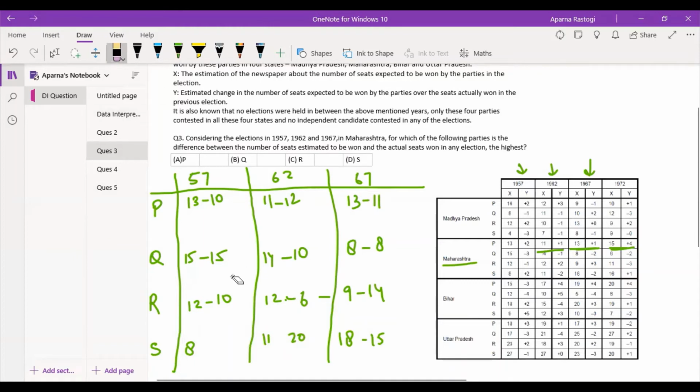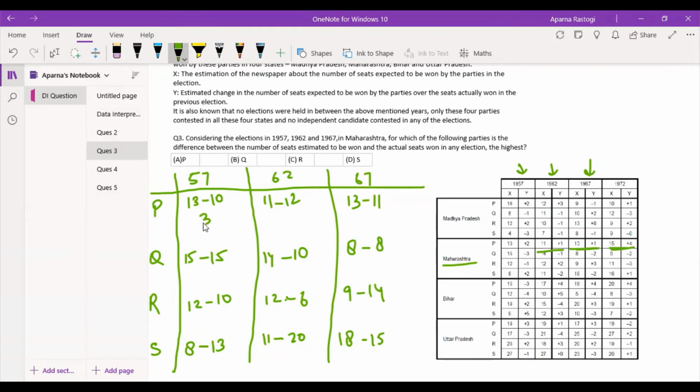So you need not worry about the signs. The signs will not make any difference. You just need to subtract the lower number from the higher number. That is all you have to do, because we simply have to find the difference and nothing else. And this becomes 11 plus 2, that is 13. So now we can find the difference.